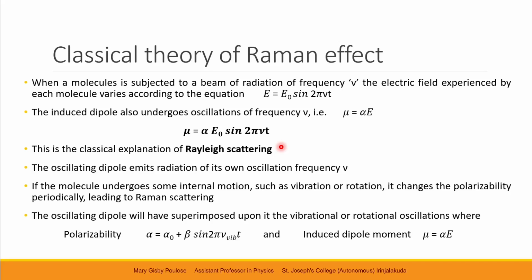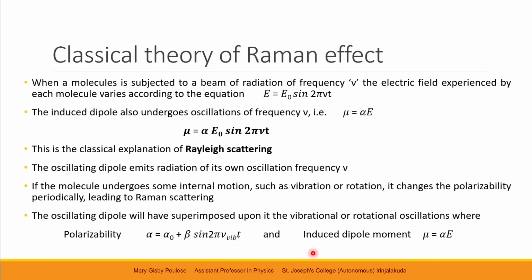So we rewrite the term alpha as alpha naught plus beta sine 2 pi nu vibe t, where alpha naught is the polarizability of the molecule when it does not have any vibration or rotation, and beta represents the polarizability of the molecule when it has additional vibrational or rotational oscillations. And the frequency of the vibration or rotation will be nu vibe.